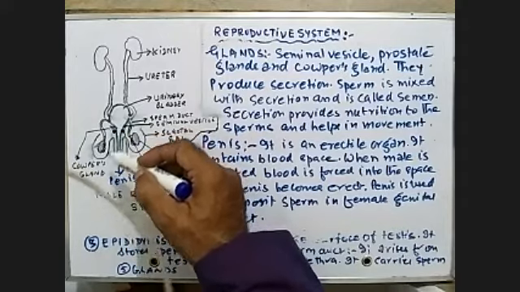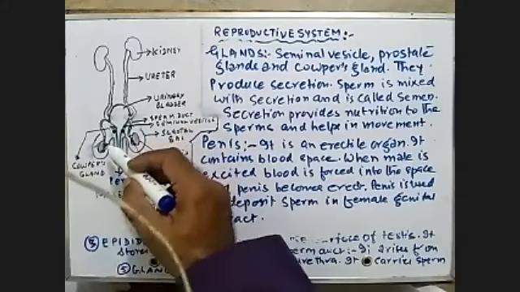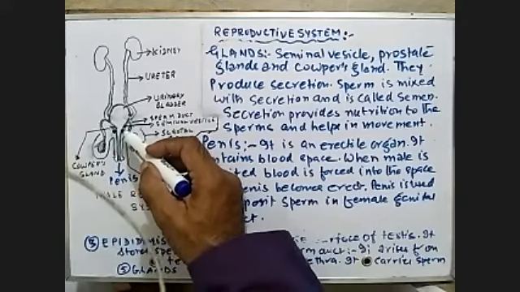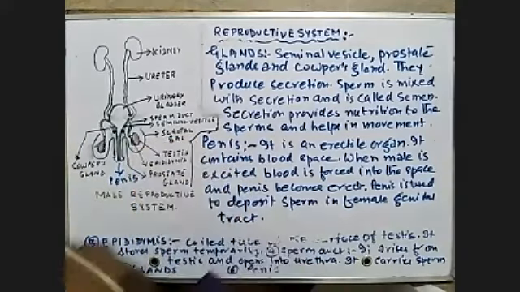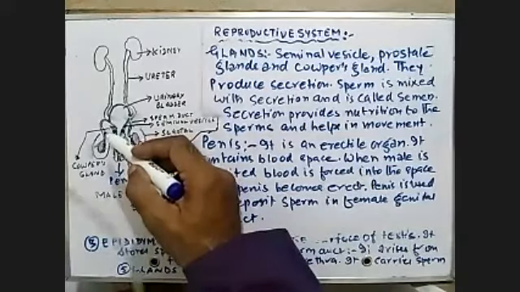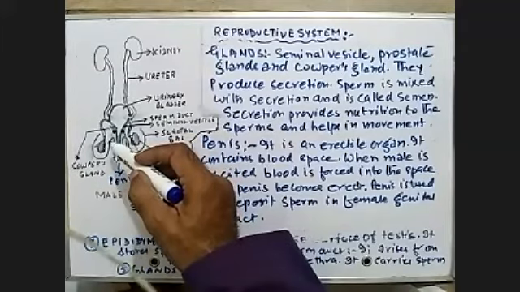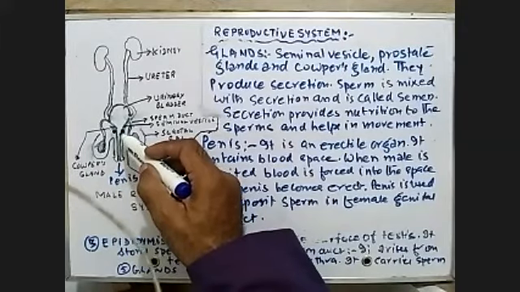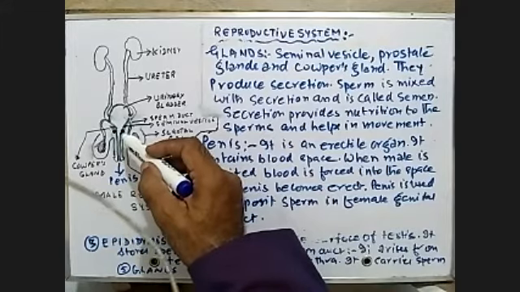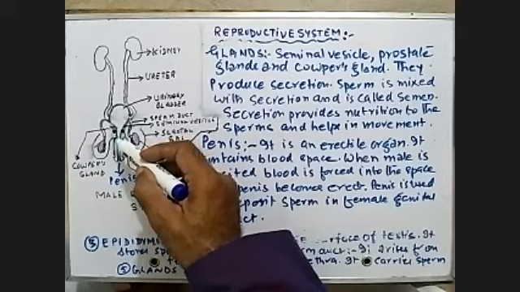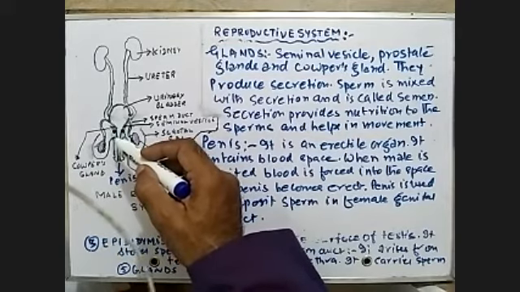Before reaching the urethra, secretions produced by the associated glands are mixed with the sperm. This secretion provides nutrition and helps in the movement of the sperm. These gland secretions mixed with the sperm are called semen.